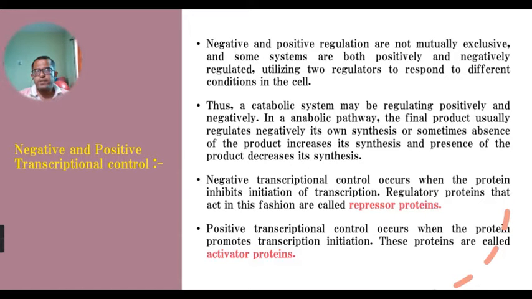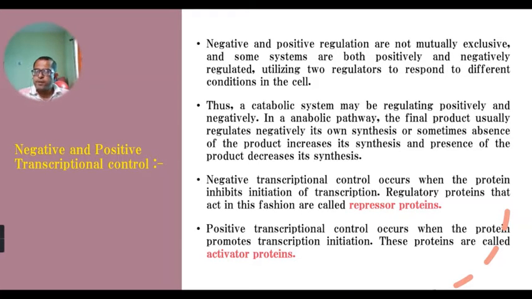Its function is to inhibit the initiation of the transcription process. If transcription is not initiated, the gene is not expressed. So this regulatory protein decides whether that gene is to be expressed or not, and that depends upon the particular condition which that bacterial cell faces.